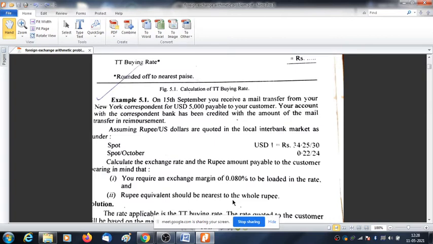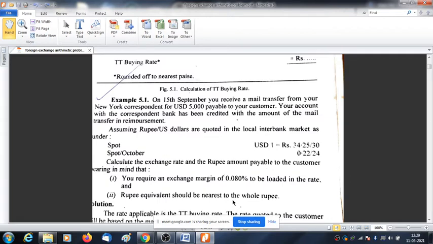So basically what is the case? You receive a mail transfer, which means your customer has 5,000 US dollars and wants to sell this US dollar to you.